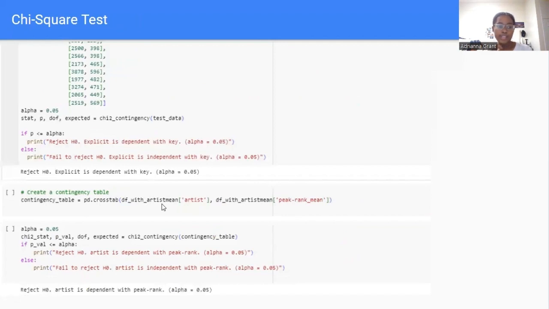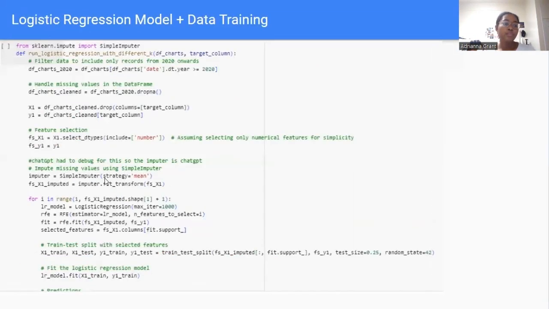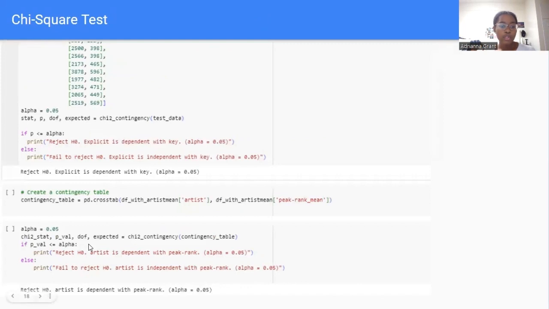So we conducted a chi-square test for the key of the song and explicit. So if the song was explicit, was it affecting the key? Was it a minor, a major, and so on. We found that it was dependent with key. For the Billboard chart data, the artist is dependent with peak rank. So the name of the artist does affect how high the song is going to peak, whether you have a song by Beyonce, or a song by someone a little more unknown.